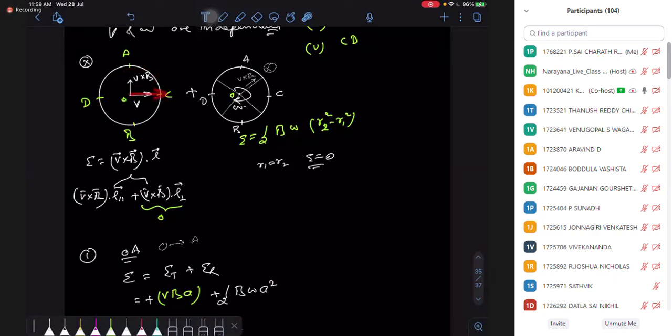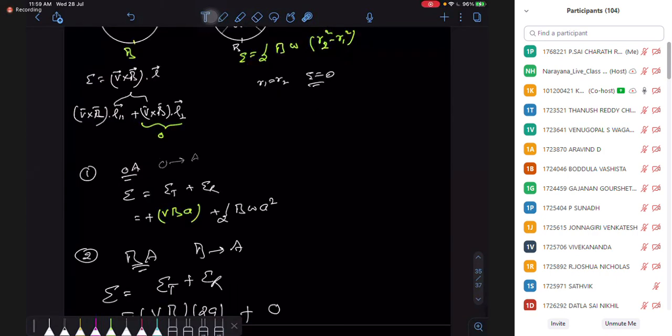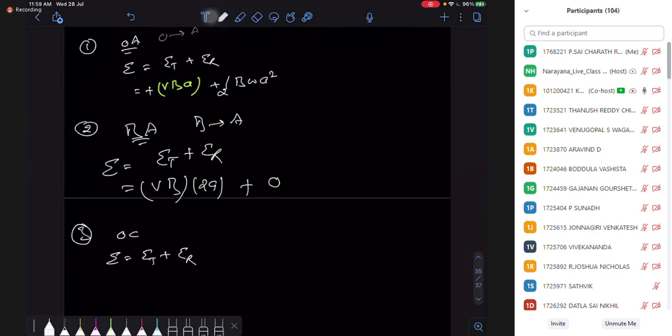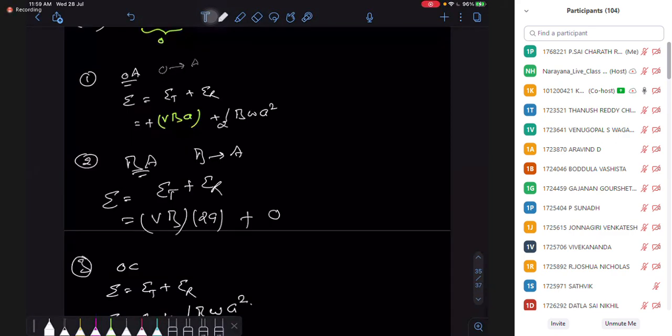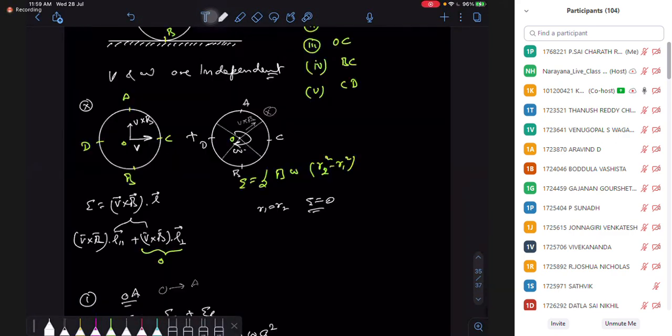So for OC due to translation, I don't have any EMF. But due to rotation, you have EMF. O has a 0 radius, C is going to have a radius. So due to translation EMF is 0, and because of rotation, it's half B omega A squared.